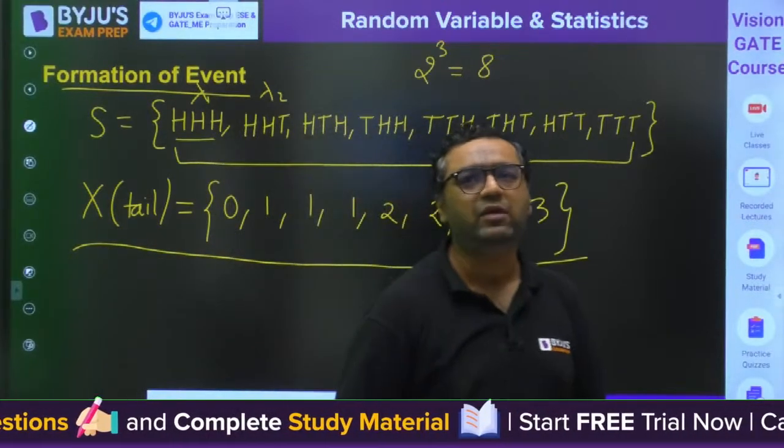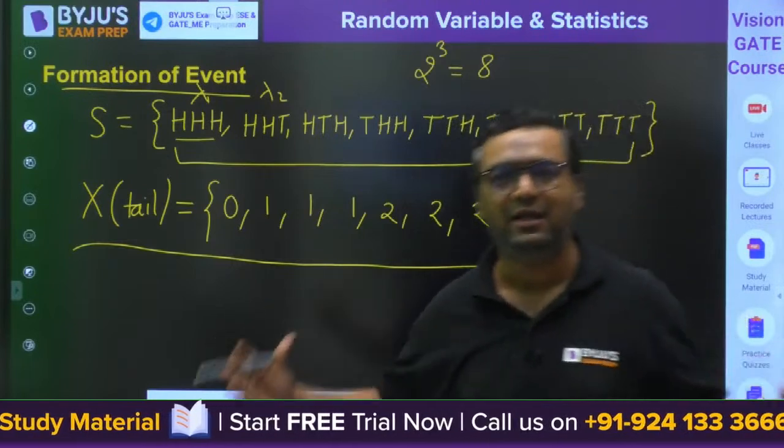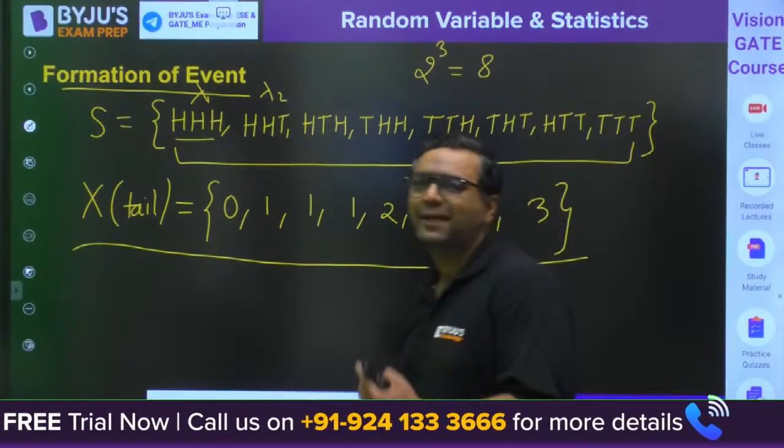So please tell me guys, everybody understood how we are going to define the random variable? We will also see what are the various types of random variable.